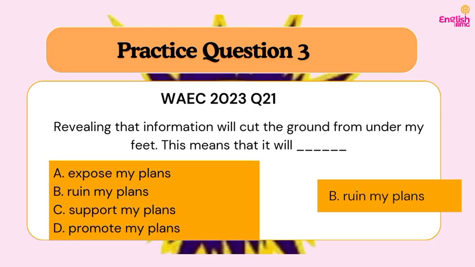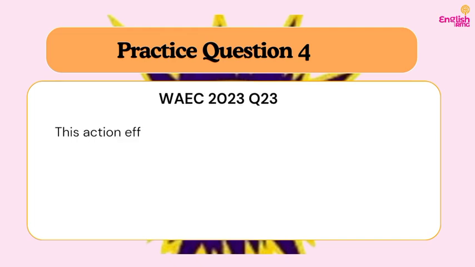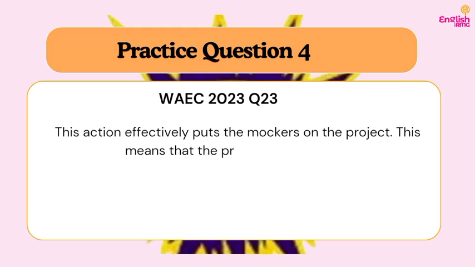And why our answer is what? B. Now let's go to the next question, which is question 23 from 2023 WAEC past question. So we have this action effectively puts the markers on the project. This means that the project will dash. So what does it mean to put the markers on the project?